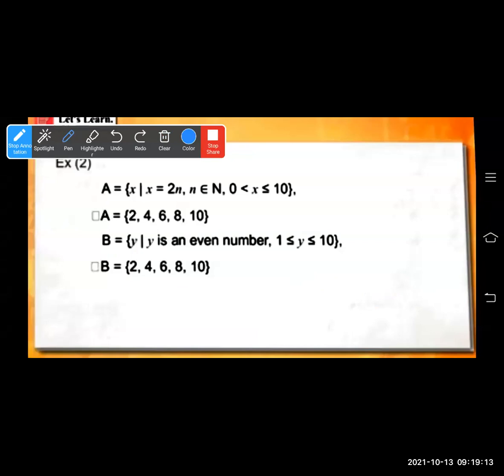They are in the same order, but all the elements are identical. As I said, every element of B is in set A, and every element of A is in B. So they are also equal sets. We'll not see more examples; you can easily understand which are equal sets or not.